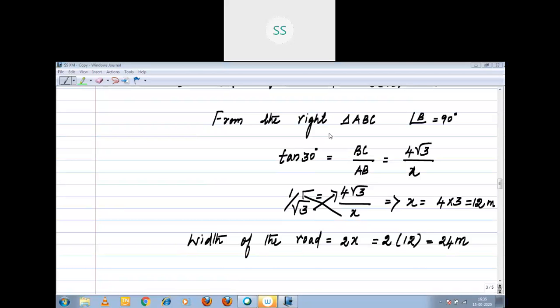What is the width of the road? Width of the road, what we had? 2 times x, right? Because the pedestrian is standing in the middle, median, right? Width of the road is divided into two equal parts. Width of the road equal to 2x, which is equal to 2 into 12, 24 meters. Here also you should represent the units. That is very important. Width of the road equal to 24 meters.